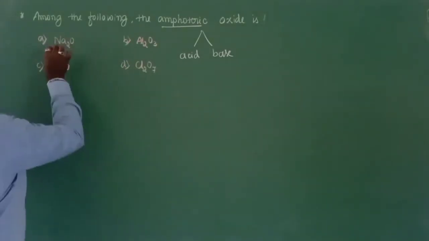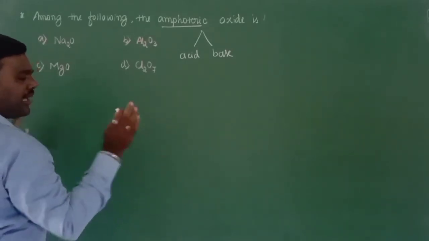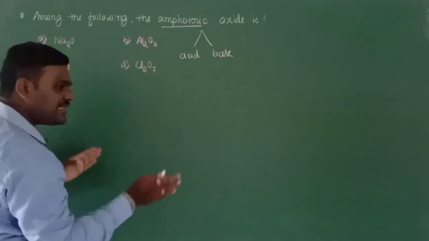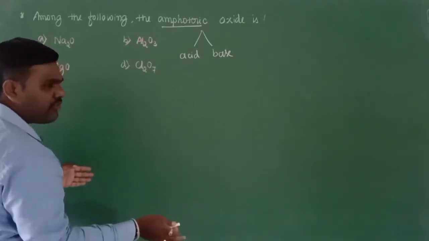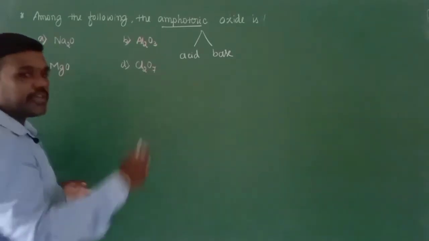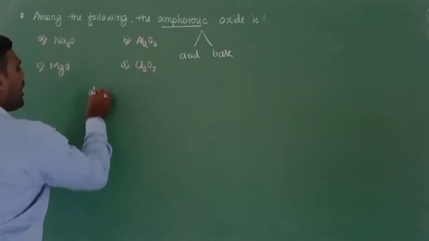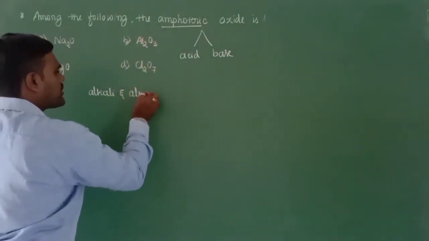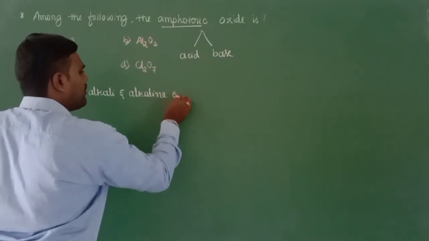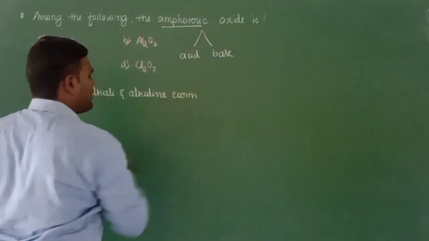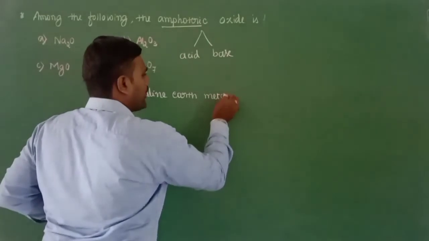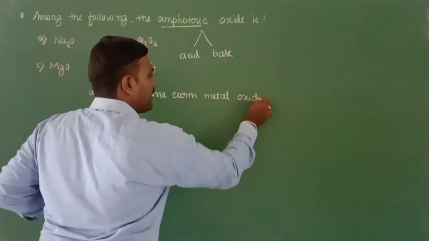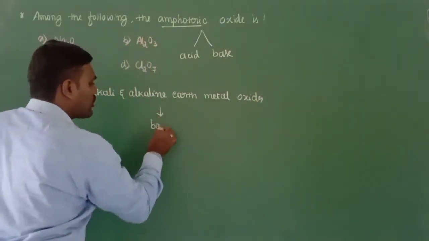We know that the s block elements, the elements belonging to group 1 and group 2, easily dissolve in water and readily produce the corresponding hydroxides. So all the alkali and alkaline earth metal oxides, meaning the elements of group number 1 and group number 2, readily form basic oxides.